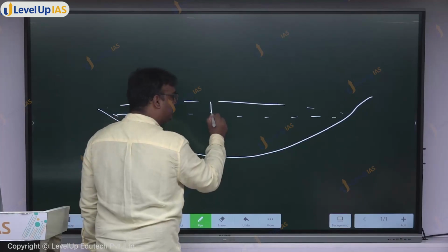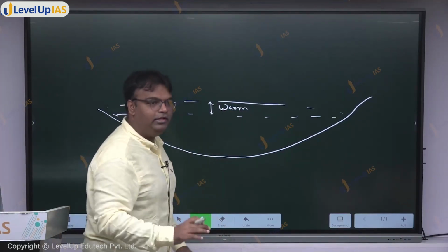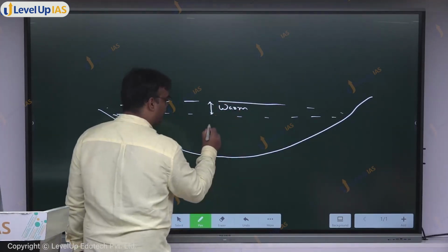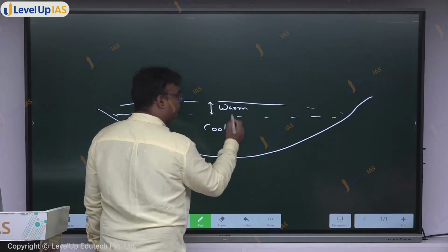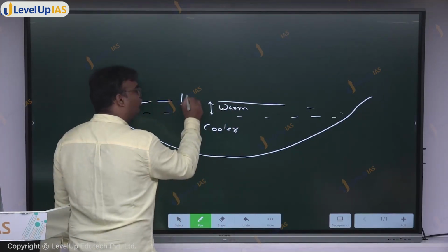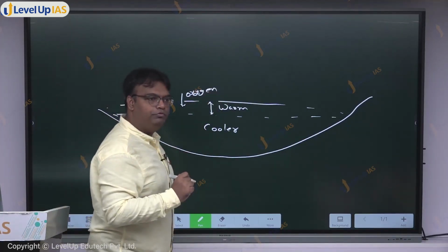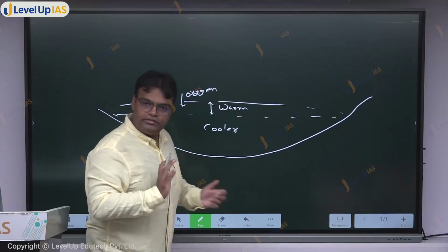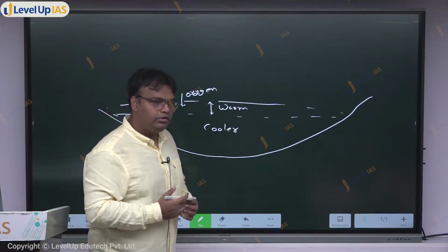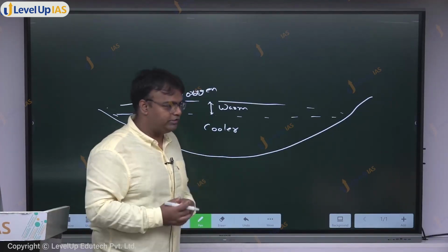The top layer is warm. Warm मतलब गरम वैसे नहीं, warm when compared to the lower layer. It is cooler. And this layer is not only warmer, it also has more oxygen, and thus the fish population would be found here. Generally, this is the scenario. The lower layer, which is cooler, is also lacking fish population because it has less oxygen.